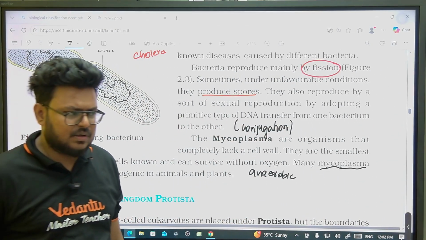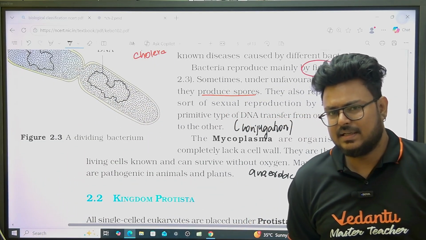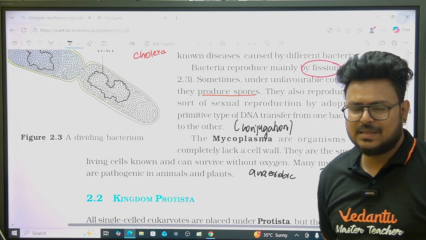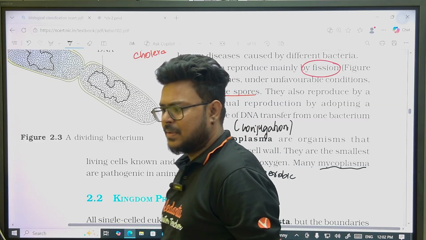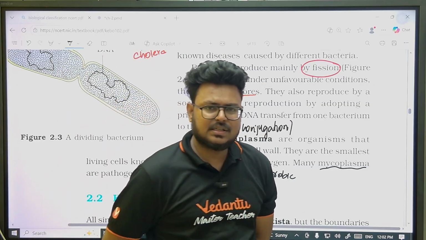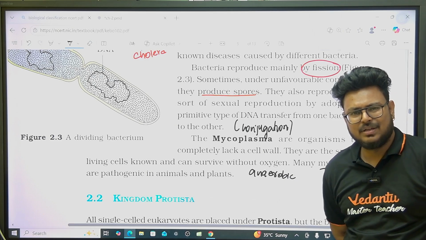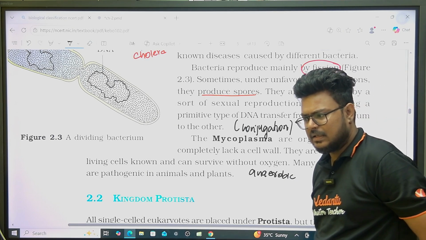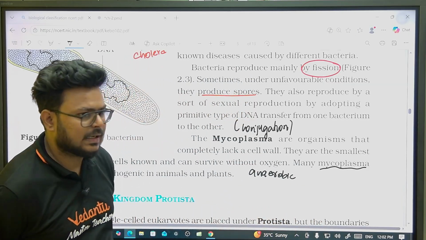This year also they did not ask about any disease. There are certain diseases, potato spindle disease and all, caused by mycoplasma, and witches' broom is also a disease caused by mycoplasma. But it is not given in NCERT, and for the last 3-4 years, or I think more than that, they have not asked anything about diseases of mycoplasma. So there is no need of reading it from any book. Just focus on the things which are given in NCERT.